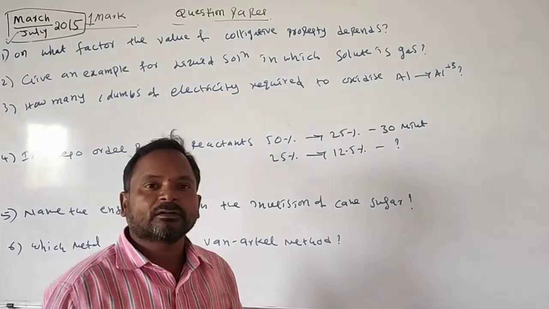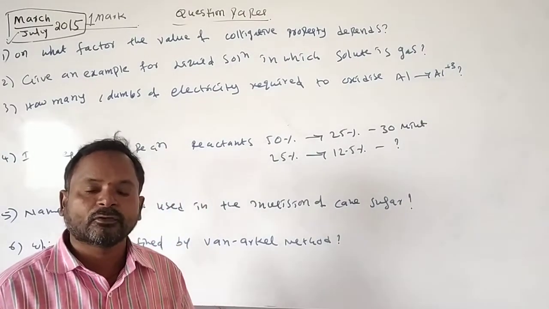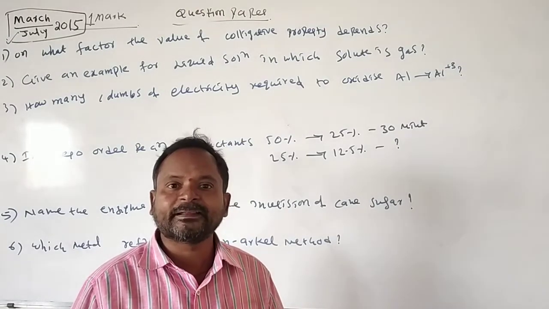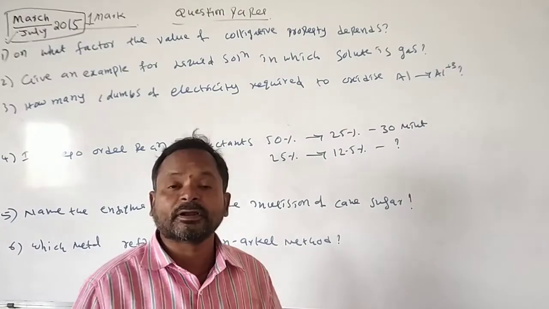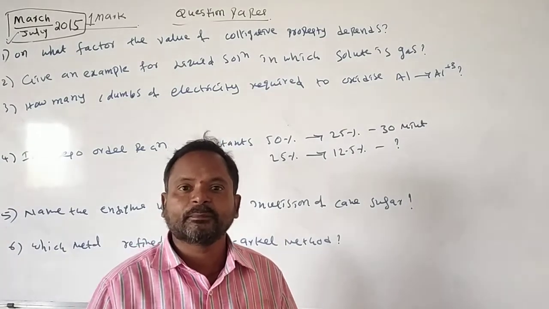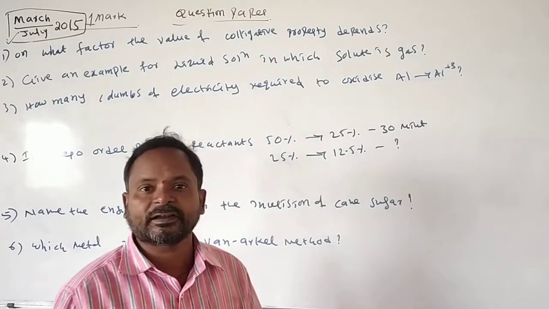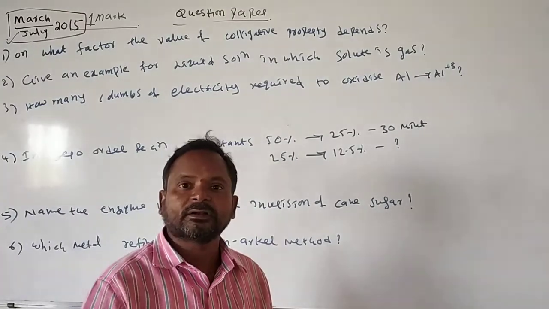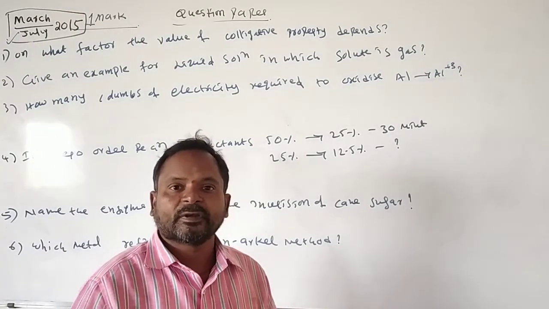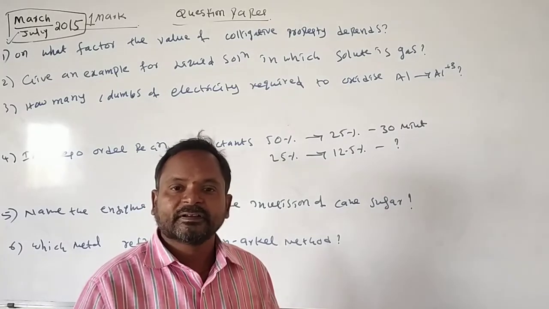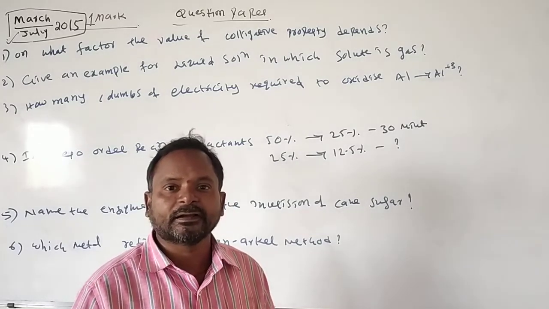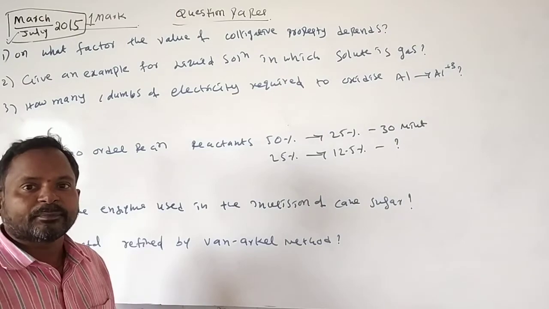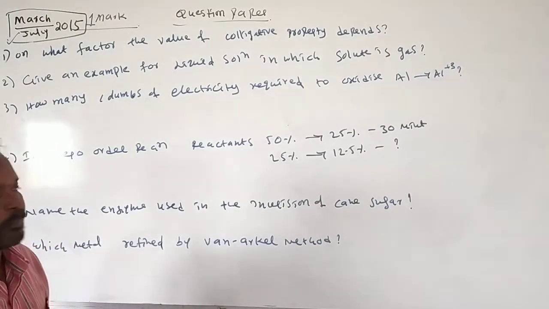Here we have the different colligative properties. There are 4 important colligative properties, and all of them depend on solute particles. One is relative lowering of vapor pressure, explained by Raoult's principle. Next, elevation in boiling point, depression in freezing point, and osmotic pressure.